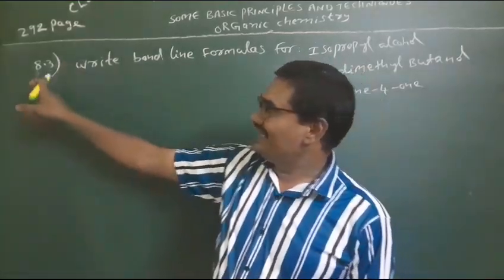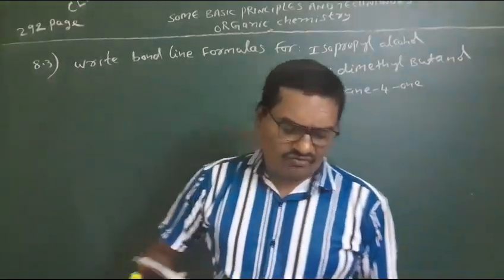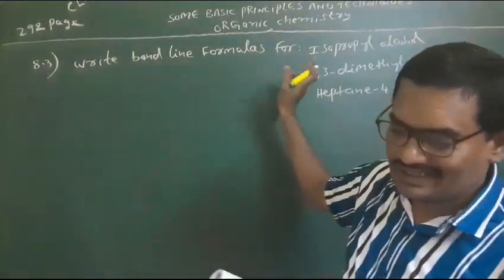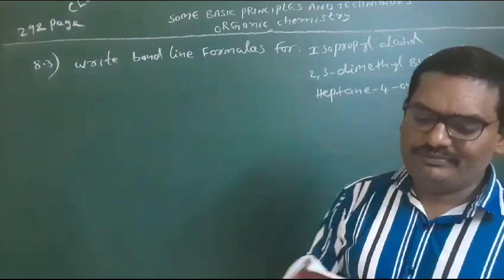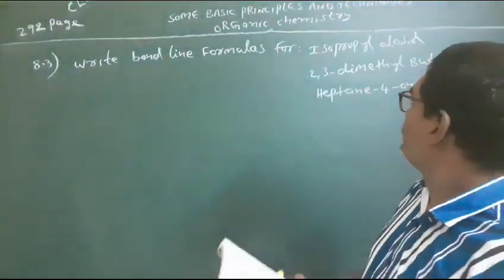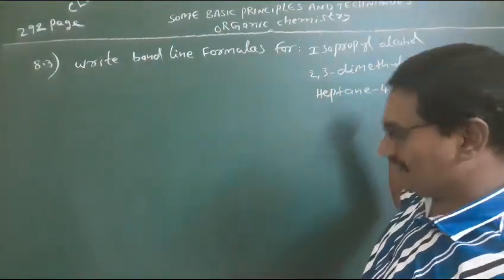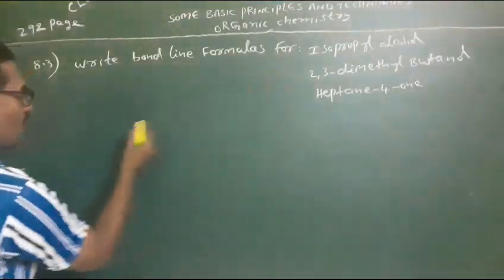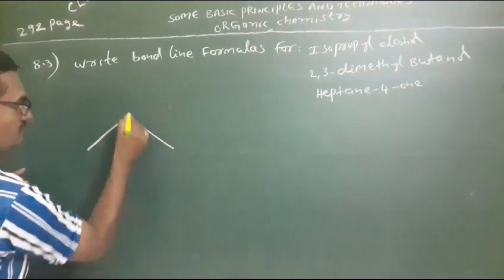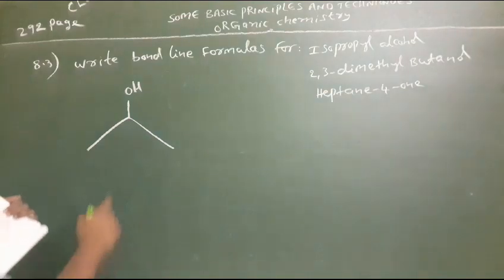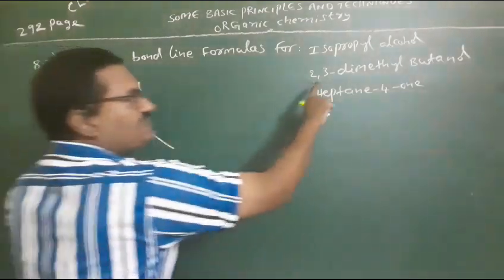Page 292, problem 8.3. Write bond line formulas for isopropyl alcohol, 2,3-dimethyl-butanal, and heptan-4-one. So, isopropyl alcohol means the first one. So it is the isopropyl alcohol. So, bond line structure.